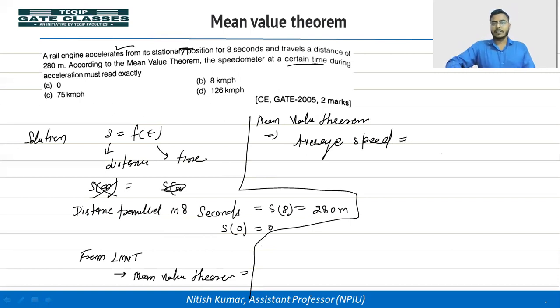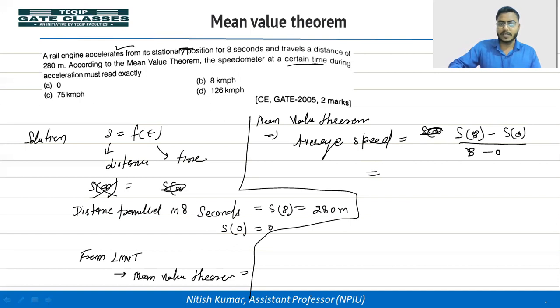Total distance covered in 8 seconds: distance covered in 8 seconds minus distance covered in 0 seconds. Initially it was in a stationary position, so this will be 0. So we can write S8 divided by 8, and the distance covered in 8 seconds is 280 meters.